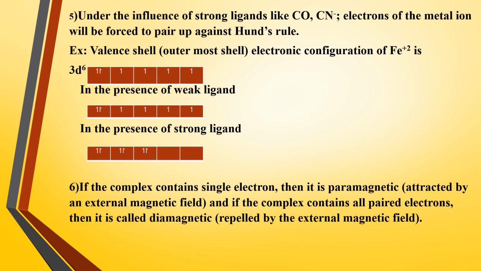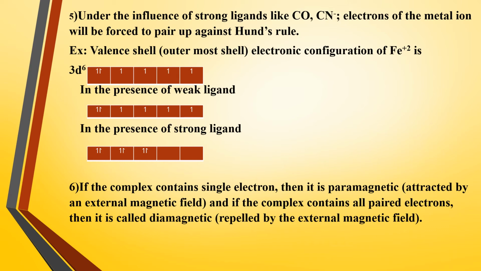Point number 5. Under the influence of strong ligands, for example, CO or CN-, what happens? The electrons of the metal ion are forced to pair up, which is against Hund's rule. Okay. What is happening, students? Under the influence of strong ligands like CO or CN-, electrons of the metal ion are pairing up, which is against Hund's rule. For example, if you take the outermost shell electronic configuration of Fe+2, that is 3d6, the arrangement will be like this.